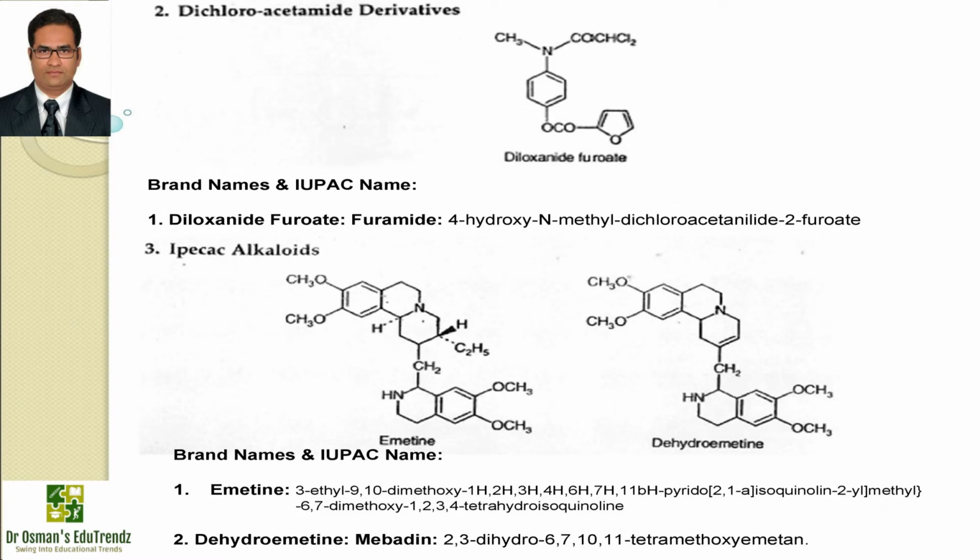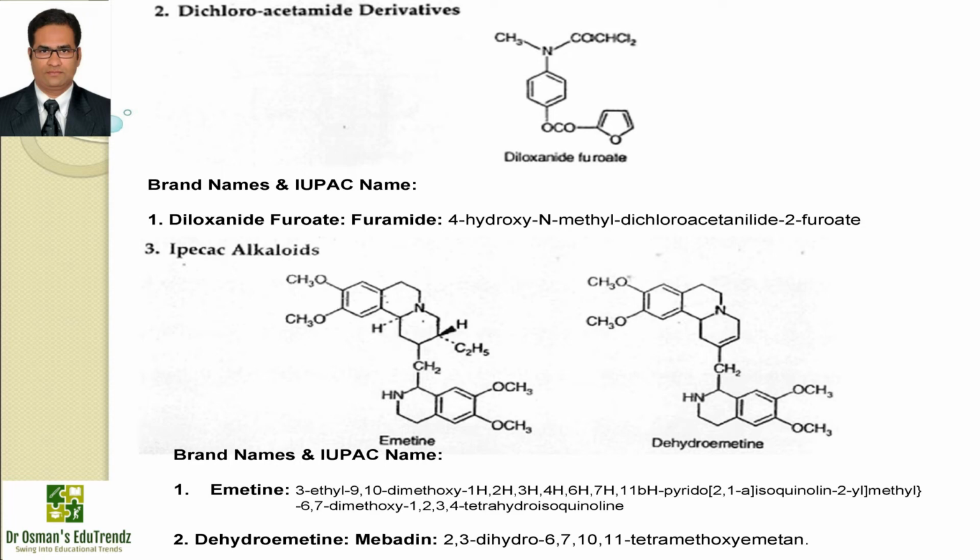Moving on to the second class of anti-amoebic drugs, we have dichloroacetamide derivatives like diloxanide furoate, which is available with the brand name Furamide and IUPAC name 4-hydroxy-N-methyl dichloroacetanilide 2-furoate. Diloxanide furoate is a drug found to possess significant anti-amoebicidal activity.